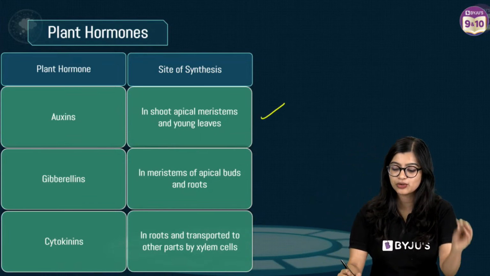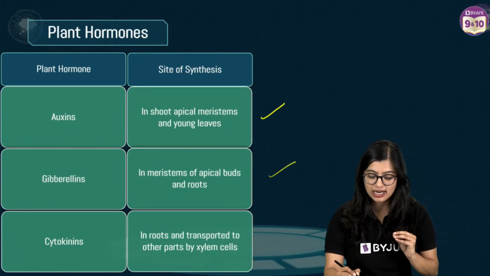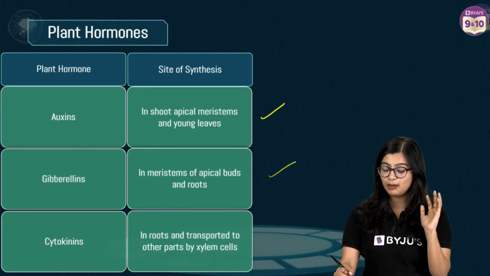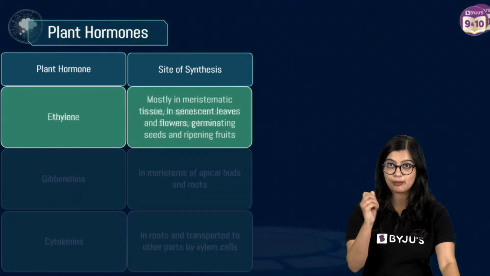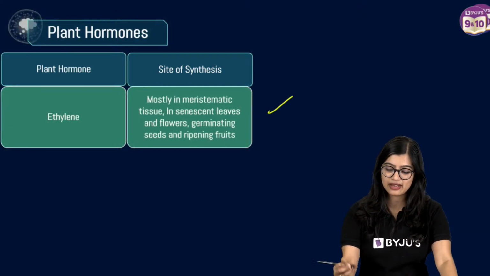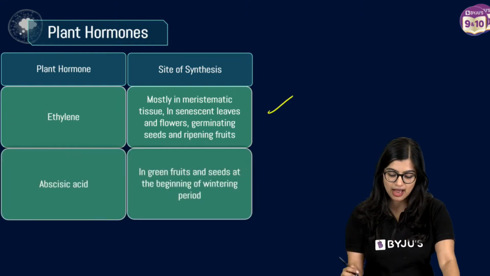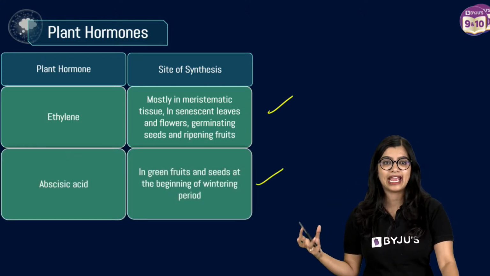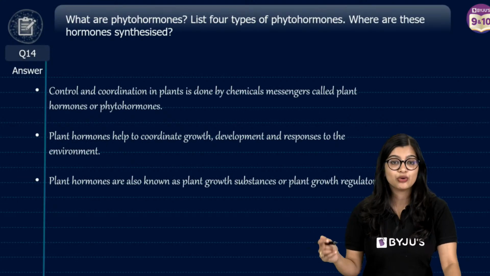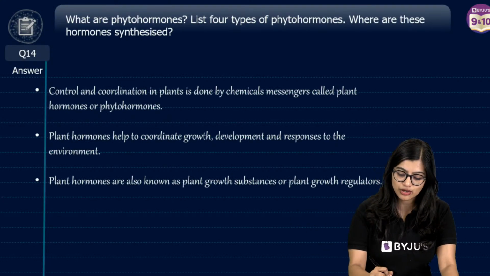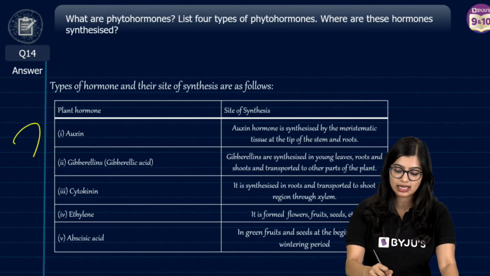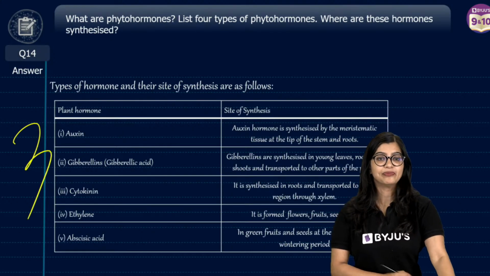Auxin is produced in the root and shoot tip. Gibberellin is also produced in the meristematic apical buds, and it is also present in the roots. Cytokinin is also transported or present in the roots. Ethylene is mainly found in some of the fruits and flowers. Abscisic acid is found in aging ones. So you can go ahead and write the answer down. Here you will get 2 marks for mentioning this, 3 marks for writing the tabular column.